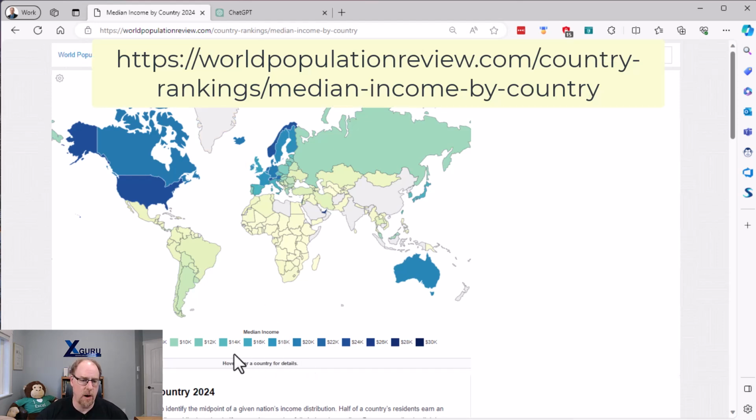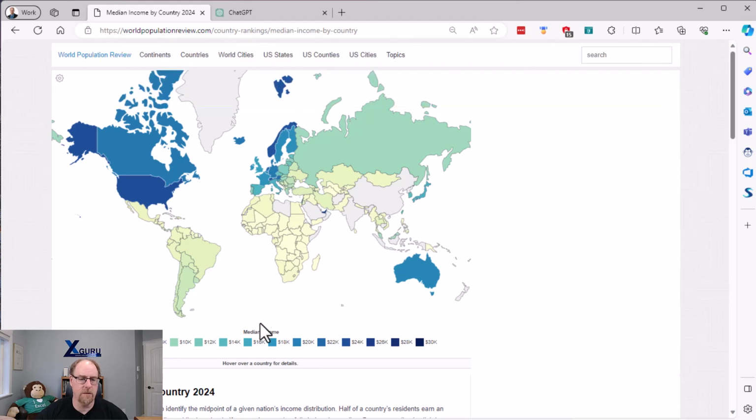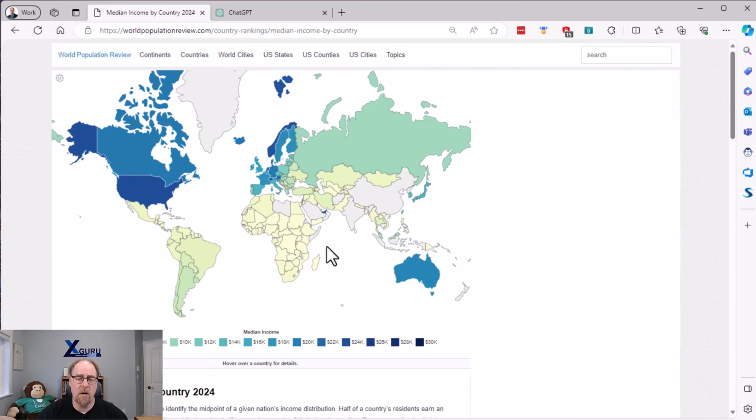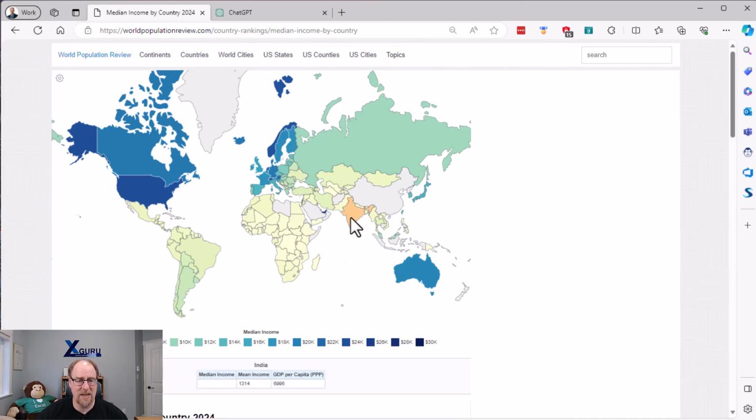If you notice down the bottom here where it says hover over country for details, as you mouse over the different countries, it pulls up a table with their median and mean incomes and the GDP of the country. There are some that are gray, like India here, for example, which doesn't include the median income, which, to be honest, is what I'm most interested in. At the same time, I'm really just looking for a general gauge as to what's going on here.